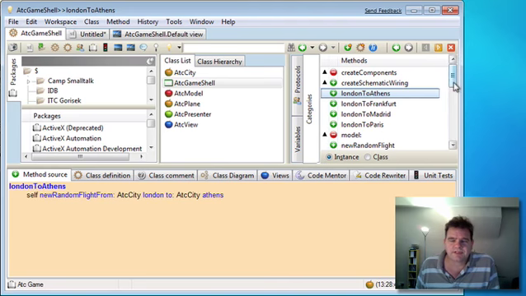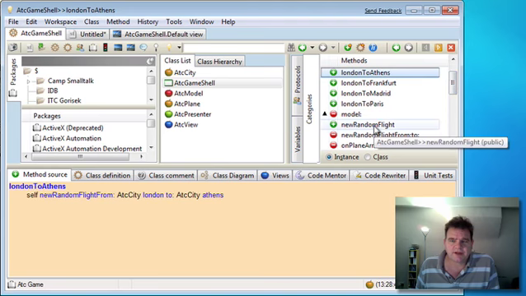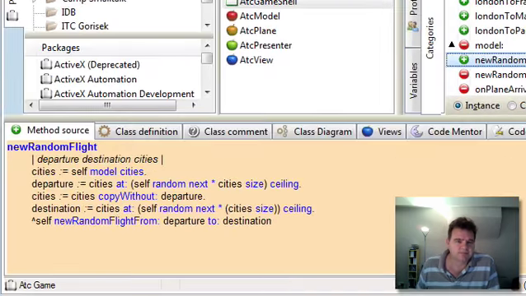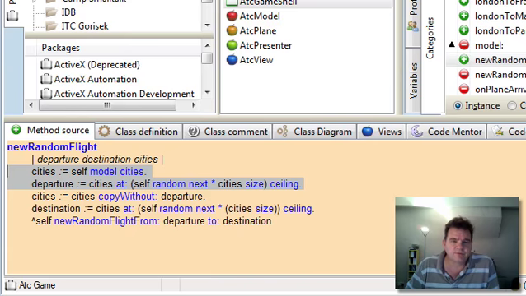But I've also implemented the command which was new random flight. Now, the intention of this is to create a random flight between two randomly chosen cities. So what I've done here is basically chosen a departure city from the list of cities, and then from the list of cities with the departure city removed, I've chosen a destination city.